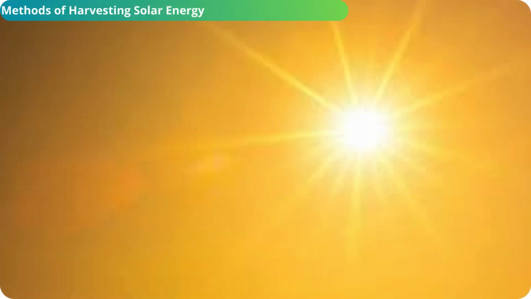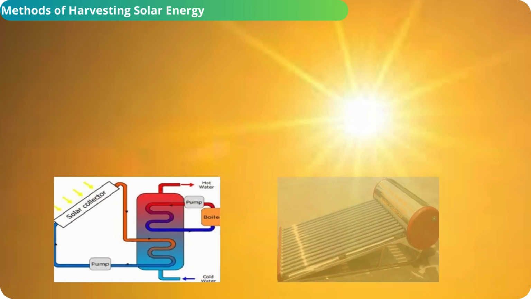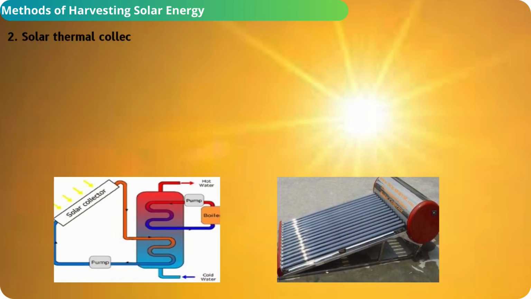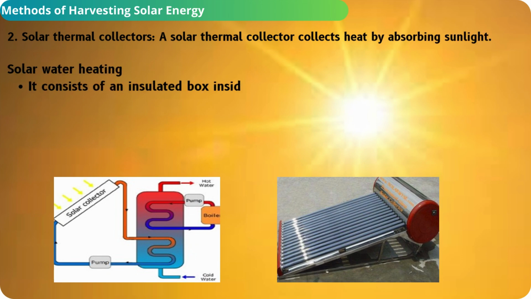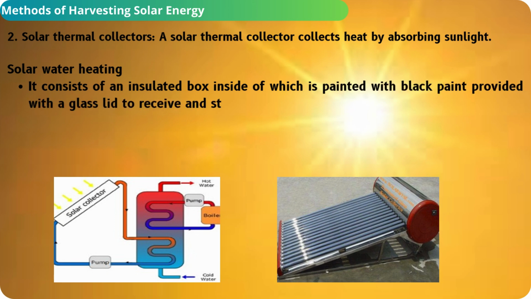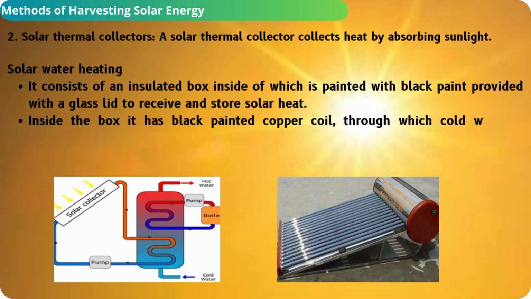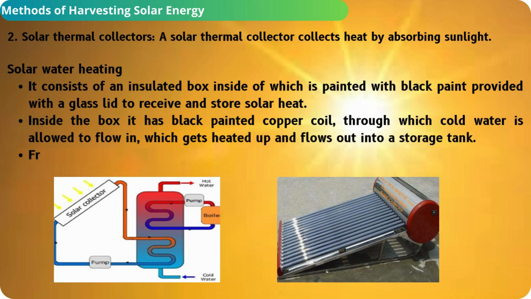Solar thermal collectors. A solar thermal collector collects heat by absorbing sunlight. Solar water heating. It consists of an insulated box, the inside of which is painted with black paint, provided with a glass lid to receive and store solar heat. Inside the box it has a black painted copper coil, through which cold water is allowed to flow in, which gets heated up and flows out into a storage tank. From the storage tank, water is then supplied through pipes.